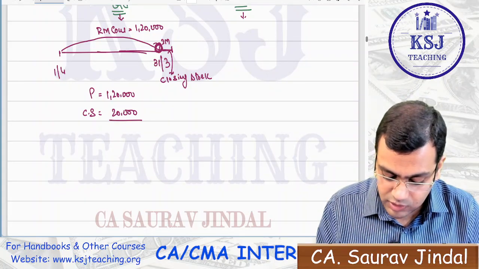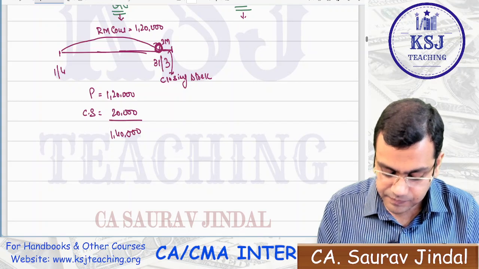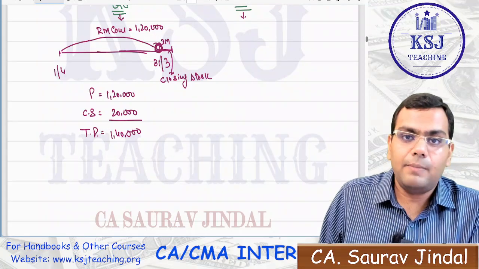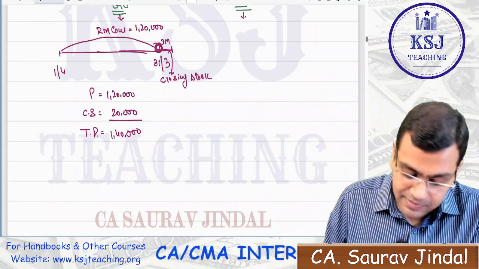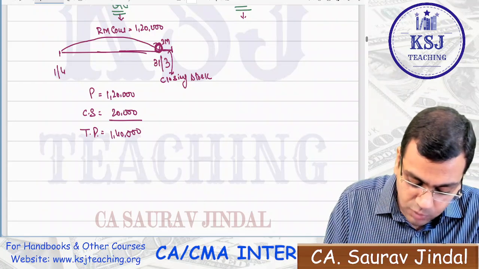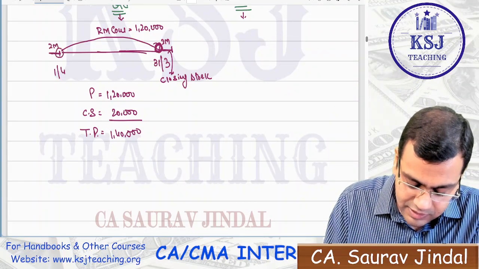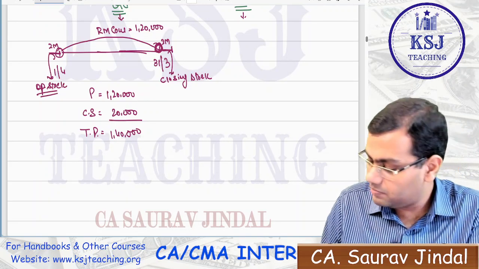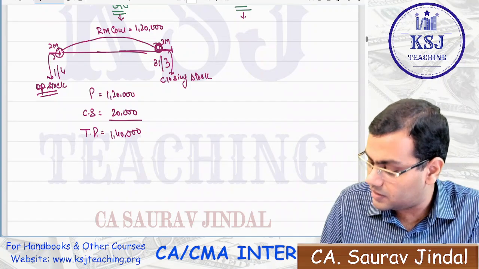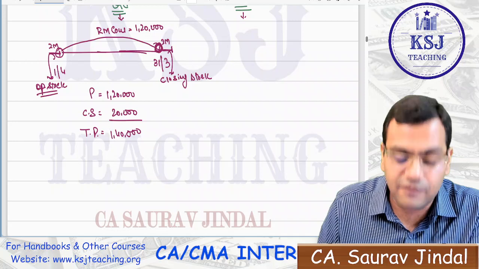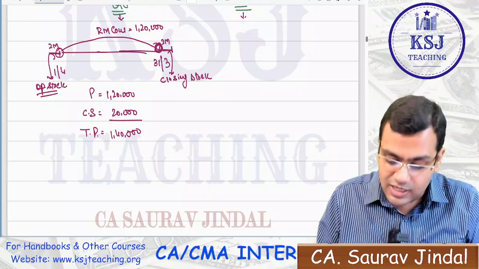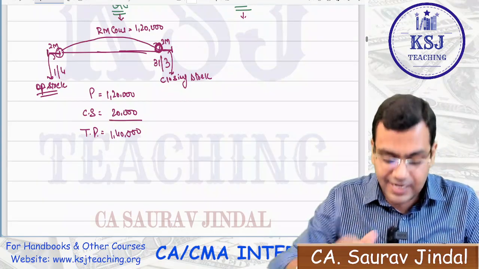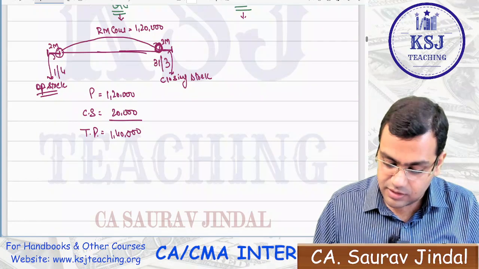So what will be the total purchases here? 1,40,000. This is going to be the total purchases here. But because it is an existing firm, they must have kept the same 2 months stock here also. So that means there will be the opening stock also, sir. Because it is an existing firm, there will be the opening stock. Like they are keeping it here, they must have kept it at the end of the previous year also. So there will be an opening stock of 20,000, 2 months opening stock.